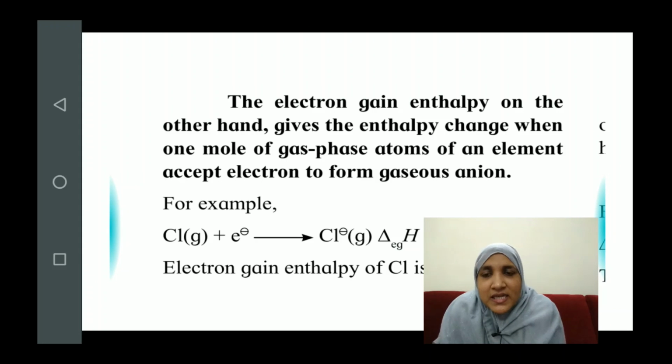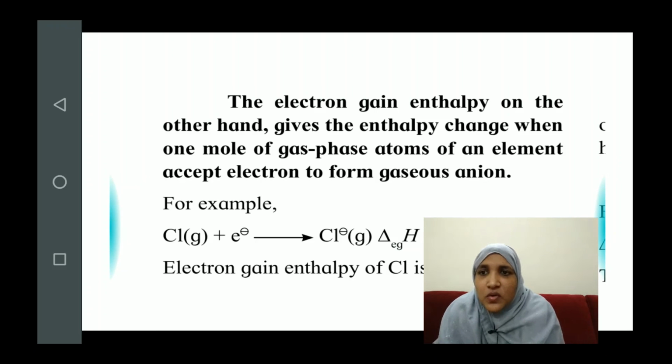It is the enthalpy change accompanying the acceptance of 1 mole of electron by 1 mole of gas phase atoms of an element to form gaseous anion. Again, the amount of substance undergoing change is 1 mole, and accepting only 1 mole of electron.